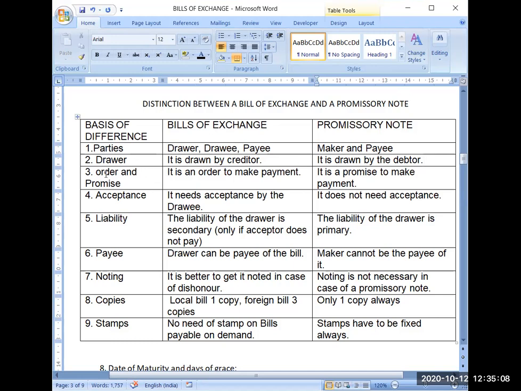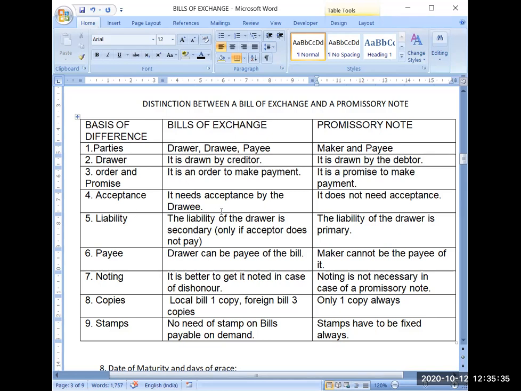Third point is order and promise. So in bills of exchange, actually the order is there to make the payment on a particular date for a certain amount to a particular person. But in promissory note, there will be a promise that I will be making your payment and the amount will be certain and the date will be also certain.